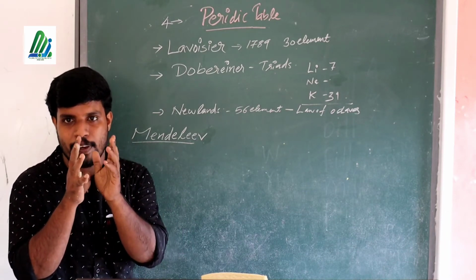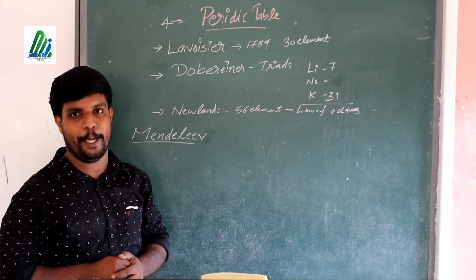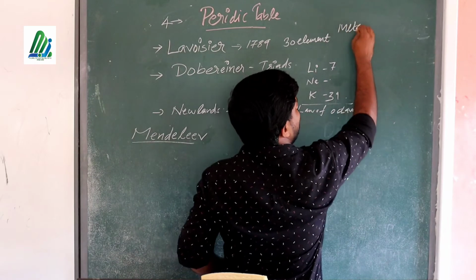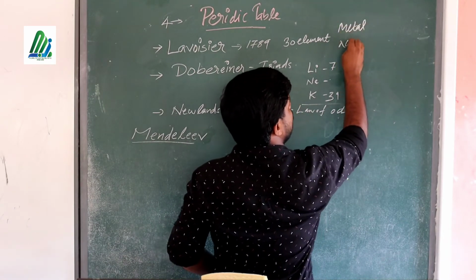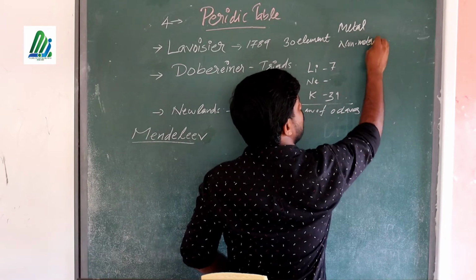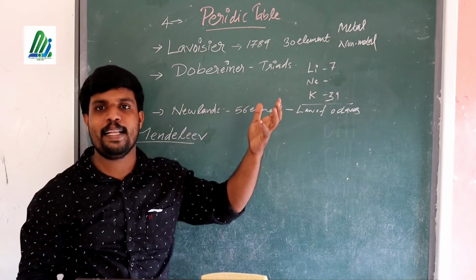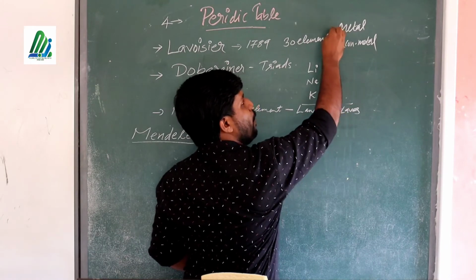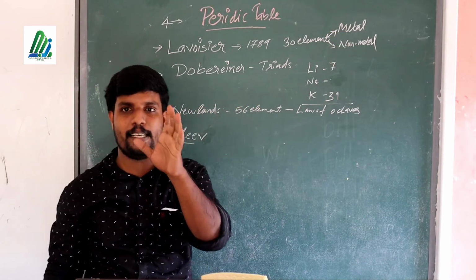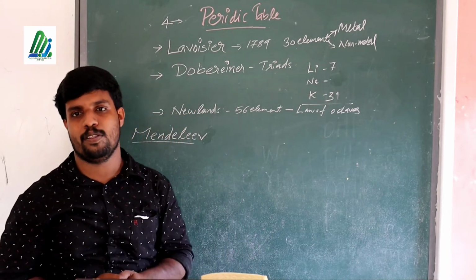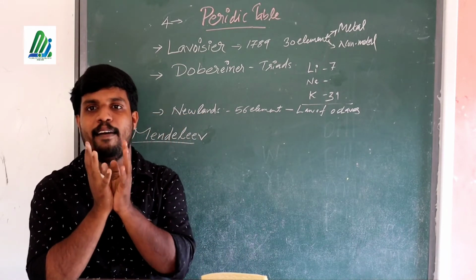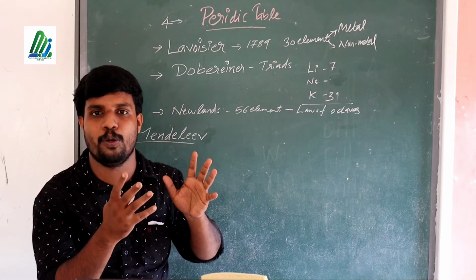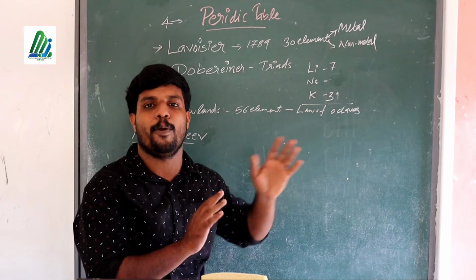So the first classification was done by Antoine Lavoisier. He classified the 30 elements into metals and non-metals. So who classified the elements into metals and non-metals? It was Antoine Lavoisier. This is the first classification related to elements. What did he do? He classified the 30 elements into metals and non-metals.